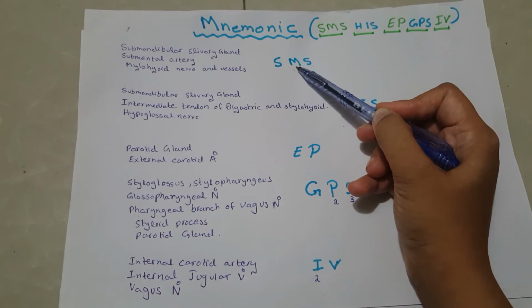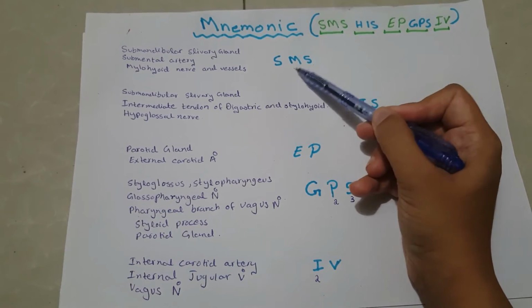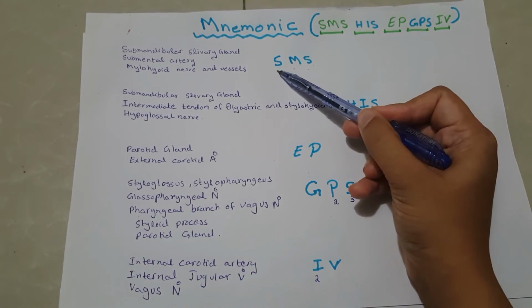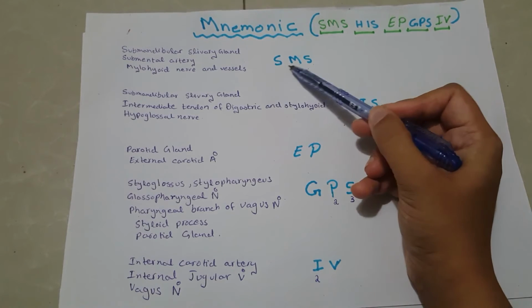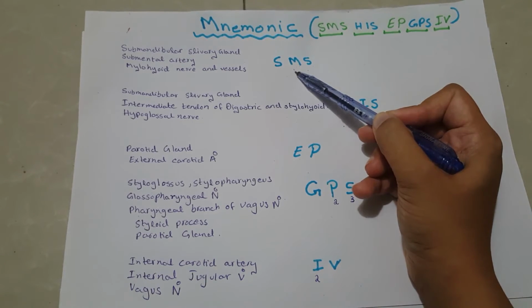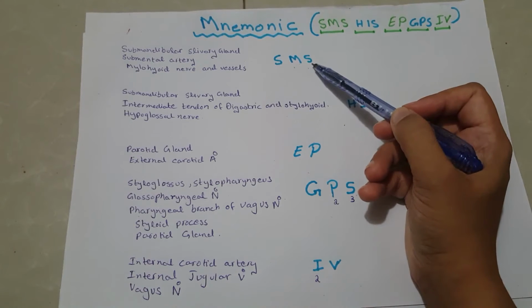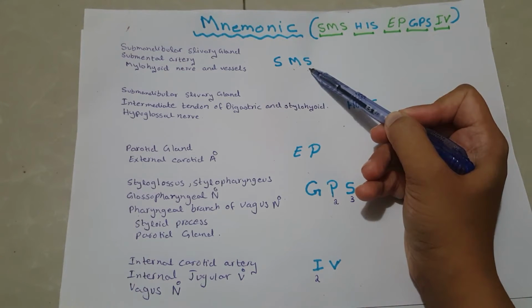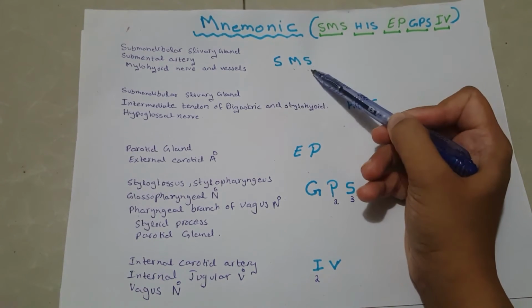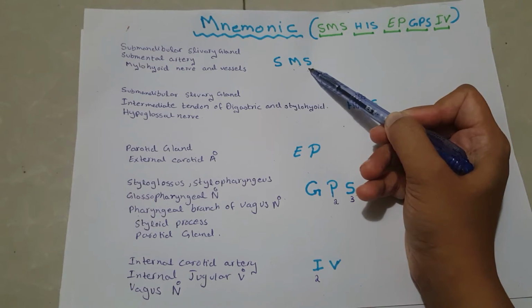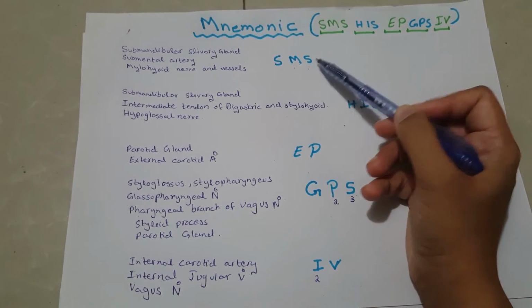Mylohyoid artery, which is a branch of inferior alveolar artery, can also be seen in the digastric triangle. So I have made SMS mnemonic. S stands for submandibular salivary gland, M stands for mylohyoid nerve and vessels, S again stands for submental artery. SMS. So you can memorize the structures that are present superficial to the mylohyoid muscle in the digastric triangle by this mnemonic.